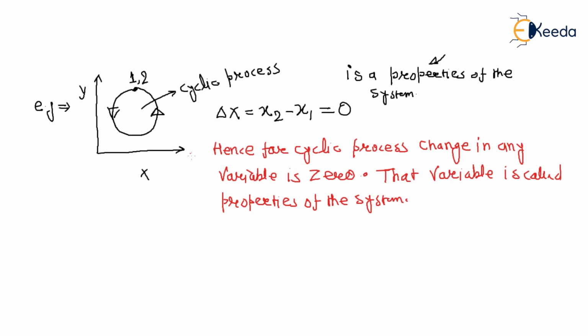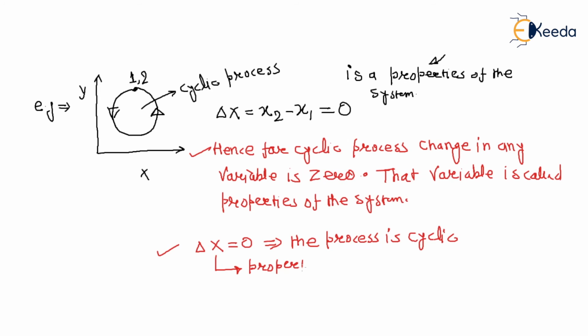Or you can also say that if any property's change is equal to 0, that means the process is cyclic. That means for a cyclic process, if the change in a variable is equal to 0, that variable is called a property, right? This is another point.